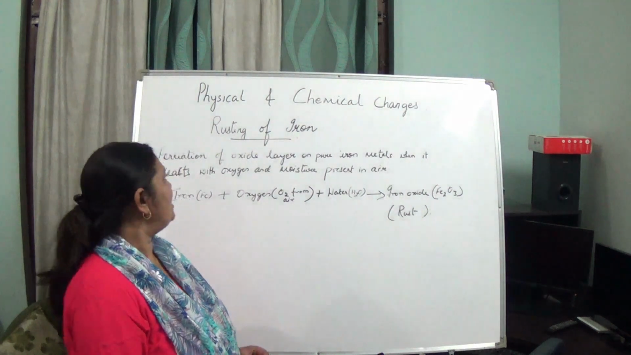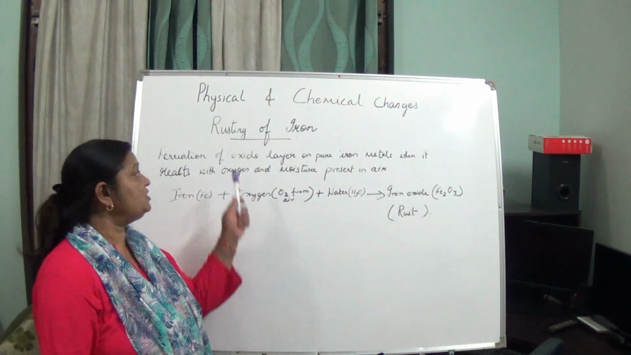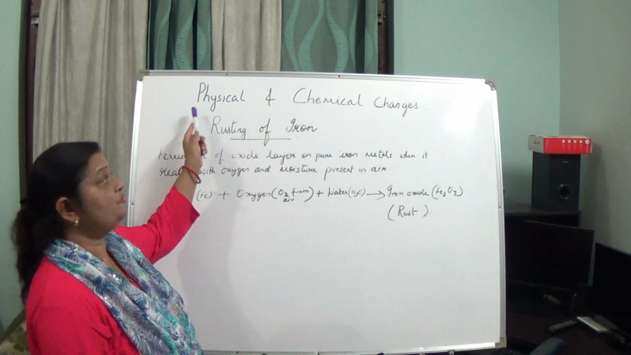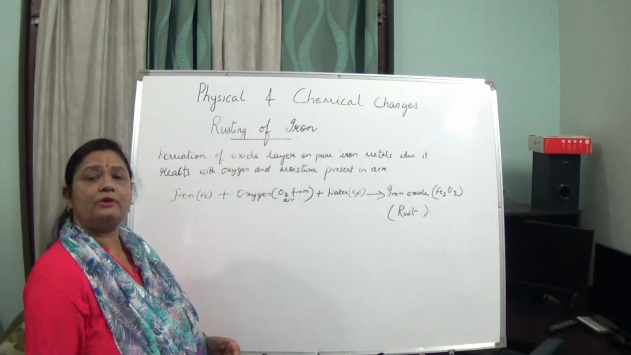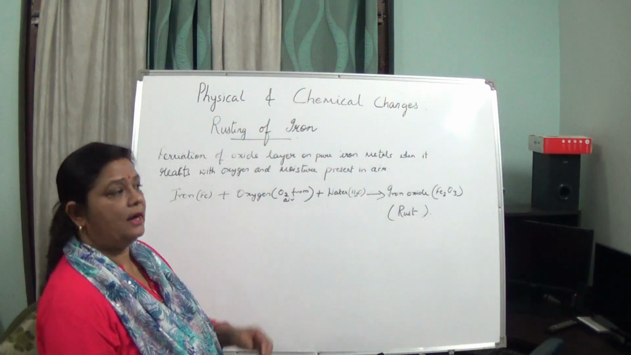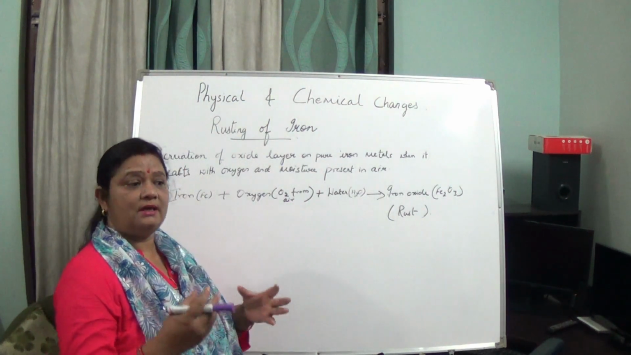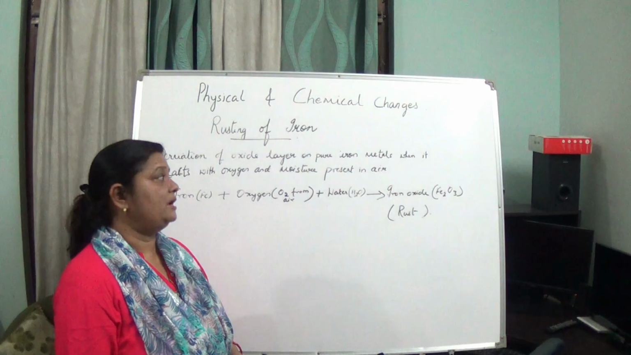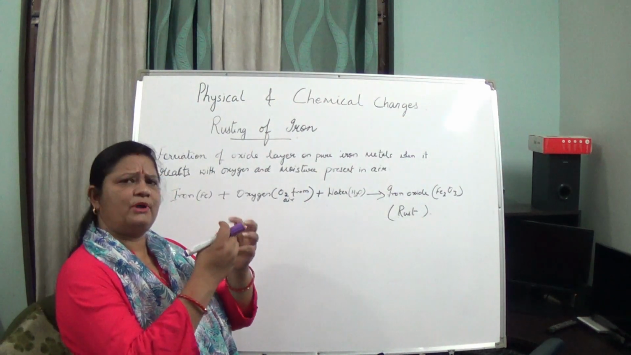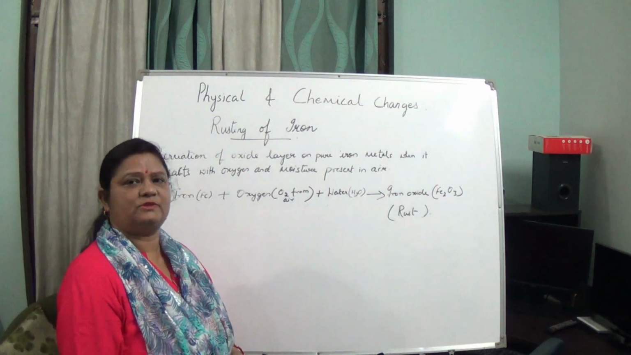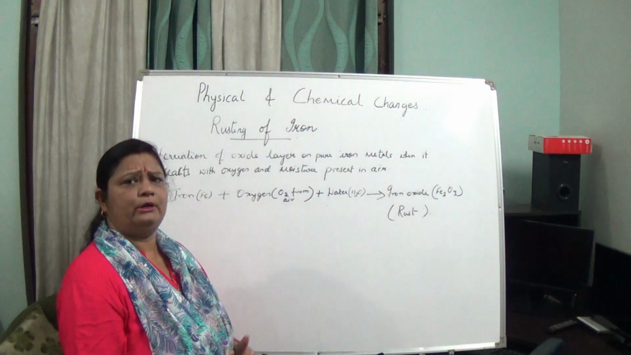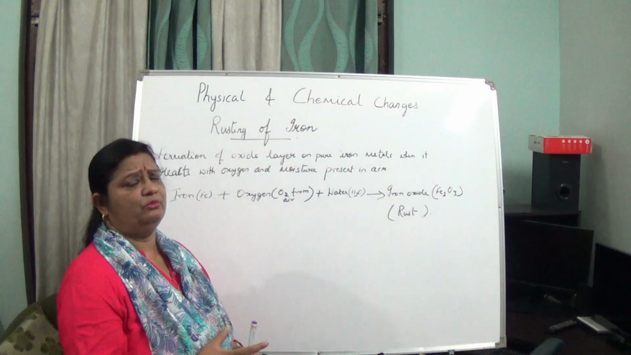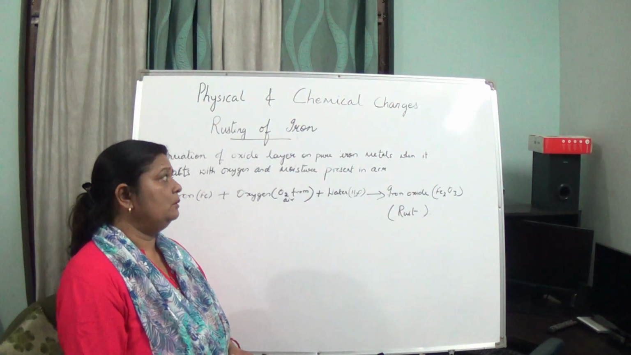Hello students, today we are going to study the topic rusting of iron of the chapter physical and chemical changes. Rusting of iron is a very common topic. In school or at home, you can see iron articles on which sometimes you will see a reddish brown flaky substance. If you try to remove it with your hand, you are able to remove it because it can be removed easily.